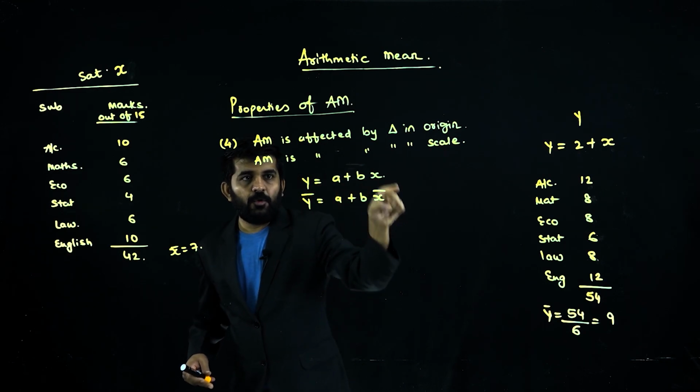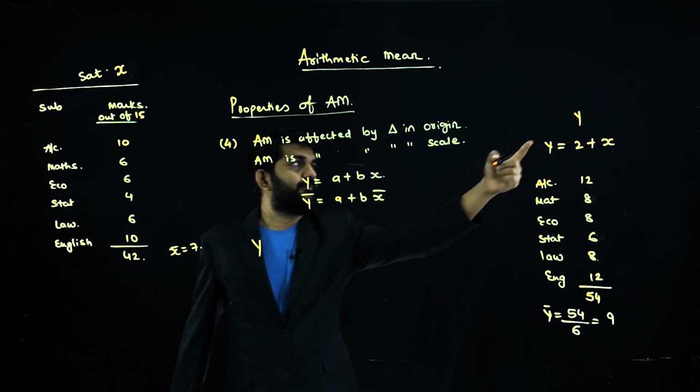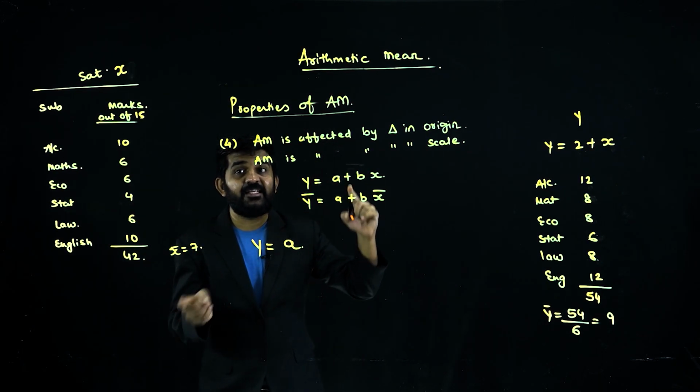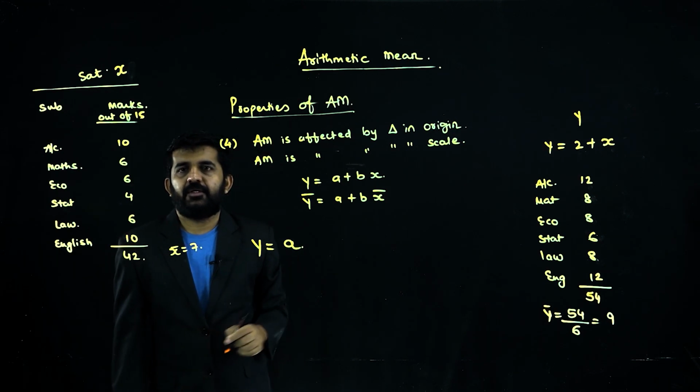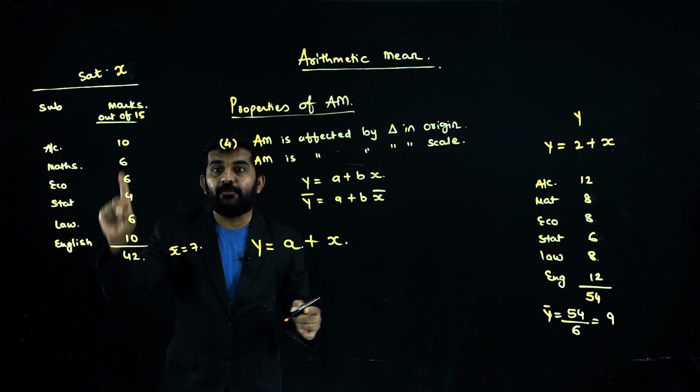I am explaining a part of the formula. If Y is equal to A plus X, here A is 2, plus X, which was our variable.